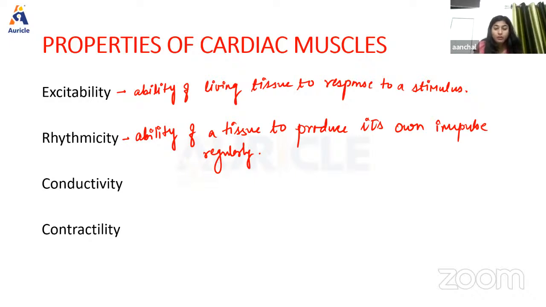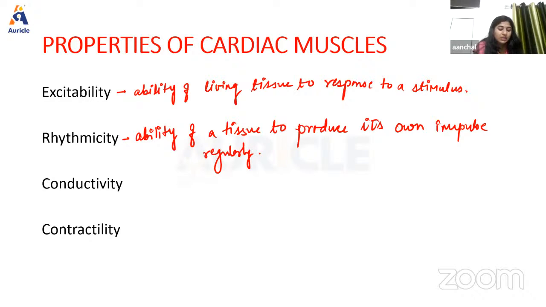Now, the property of rhythmicity is present in all the tissues of the heart, and also the heart has a specialized excitatory structure from which the discharge of impulse is maximum. And what is that specialized structure known as? That is known as the pacemaker. From the pacemaker, the impulse is going to spread to other parts through the specialized conductor system.